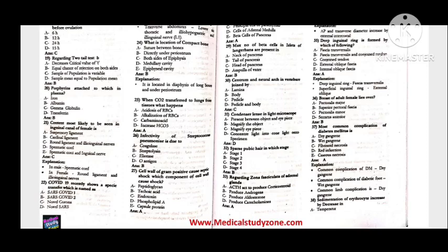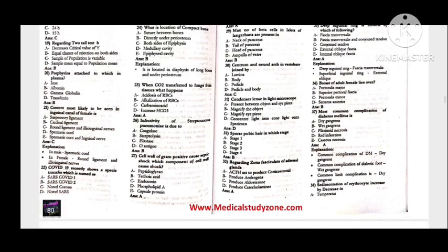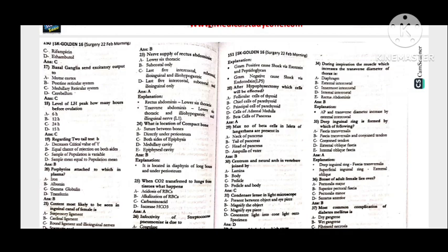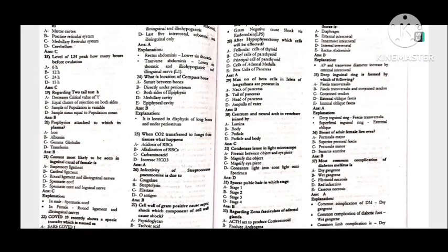21, the content most likely to be seen in the inguinal canal of the female is round ligament and the ilioinguinal nerve. 22, the COVID-19 recently shows a species transfer which is named as SARS-CoV-2 beta. Next, 23, the nerve supply of the rectus abdominis, that is the lower 6 thoracic nerves. 24, what is the location of the compact bone, that is directly under the periosteum.